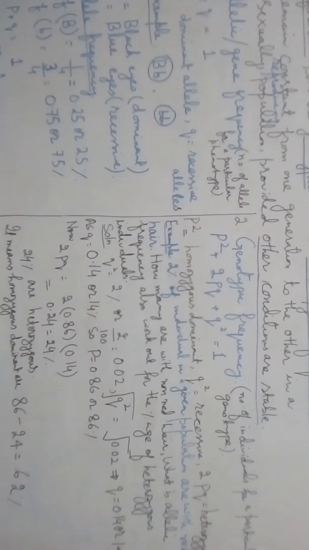And now, what are the other conditions which need to be stable? One thing is that there shouldn't be any mutation in the population. The second thing is that there shouldn't be any kind of migration, meaning neither emigration nor immigration should take place, so there shouldn't be gene flow.